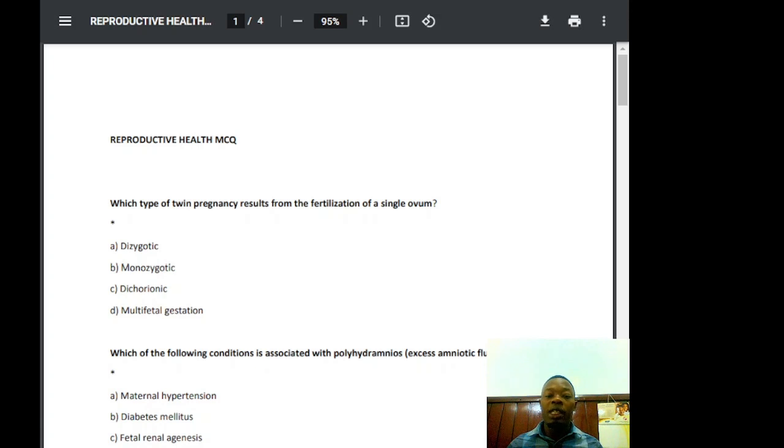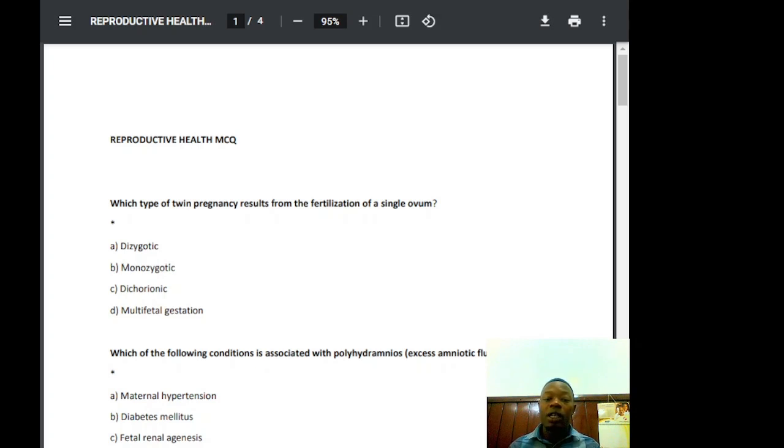So option B is the answer, that is monozygotic. Dizygotic is a different case. Monozygotic twins result from the fertilization of a single ovum: a single egg and a single sperm fuse to form a zygote. Then the zygote splits into two embryos, leading to genetically identical twins. Depending on when the split occurs, they may have separate placentas and amniotic sacs.